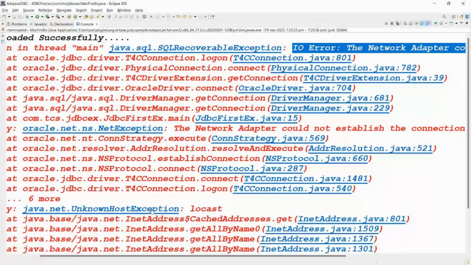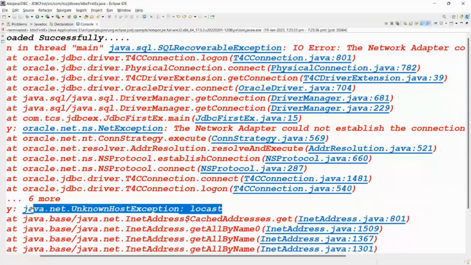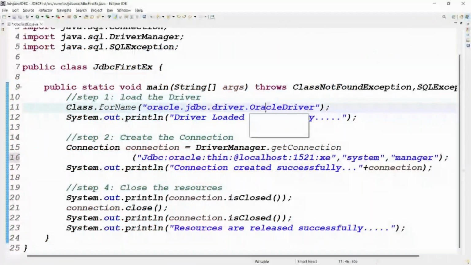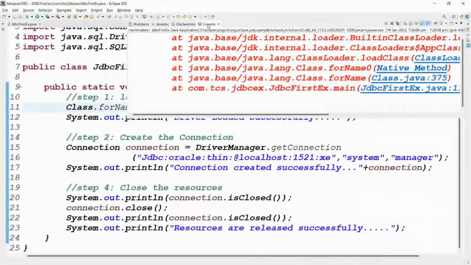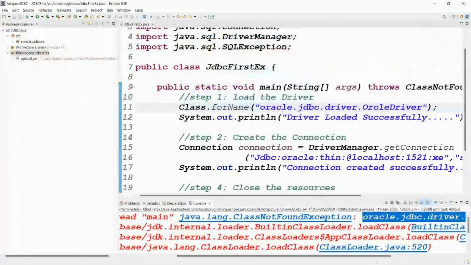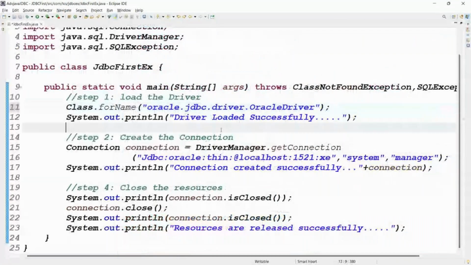Unknown host, localhost wrong, right? Yes, exactly. Like that, you just need to check the code, guys. If you give the driver class name wrong, what happened here? Class not found exception, right? The Oracle driver is not finding. That's fine. We need to check different types of errors.